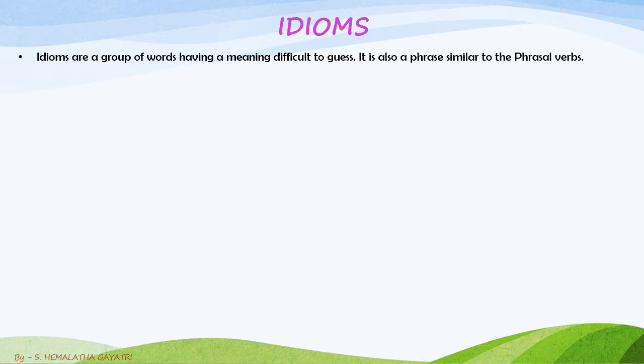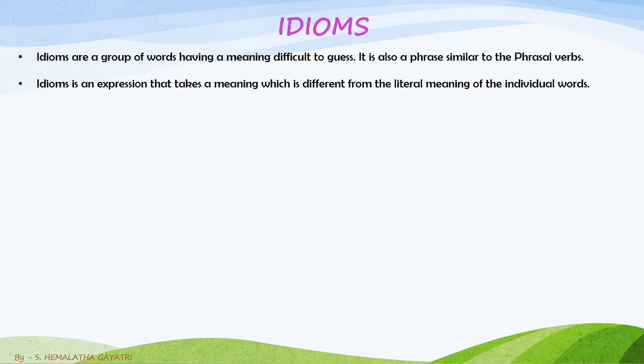Idioms are groups of words having a meaning difficult to guess. It is also a phrase similar to a phrasal verb. It is a phrase, children, so it is coming in a group of words together, and it is similar to a phrasal verb, they say, but it is not like a phrasal verb. Idioms will have an exaggerated meaning or some different meaning that is difficult to guess. So let's know about it. An idiom is an expression that takes a meaning which is different from the literal meaning of the individual words.